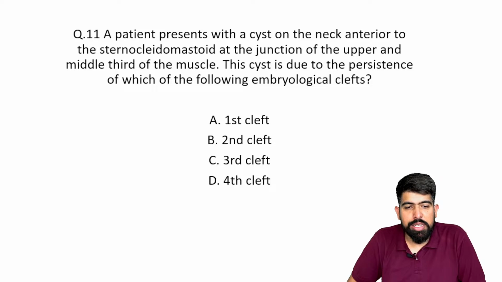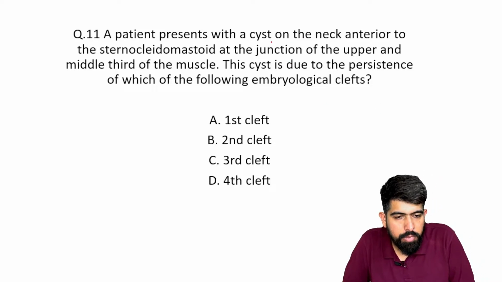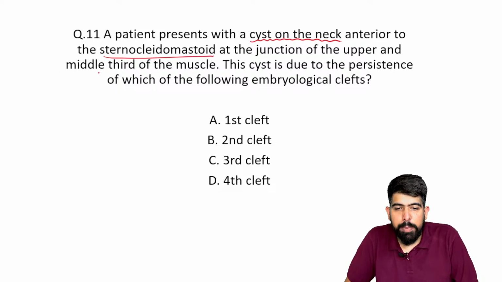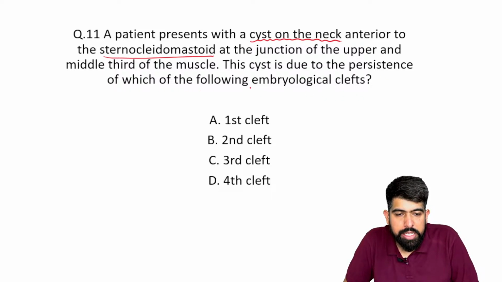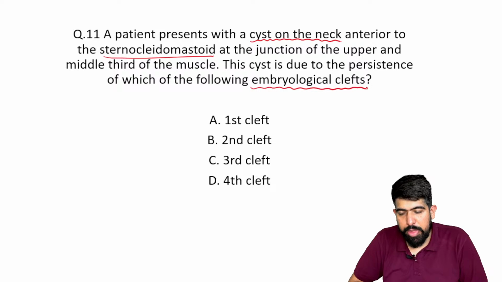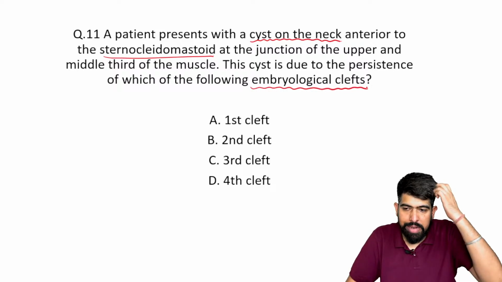A patient presents with a cyst on the neck, anterior to the sternocleidomastoid muscle, at the junction of the upper and middle third of the muscle, and this cyst is due to the persistence of which embryological cleft? The question is asked about the clefts.